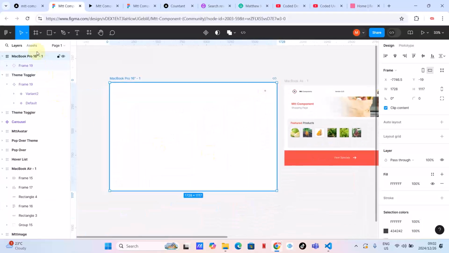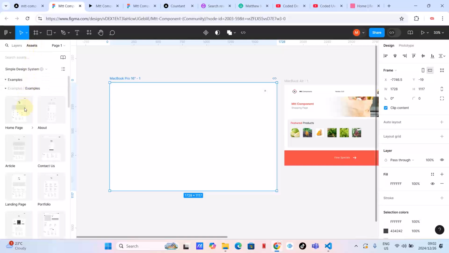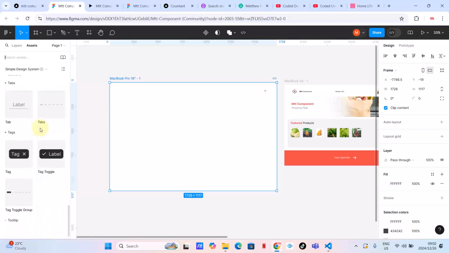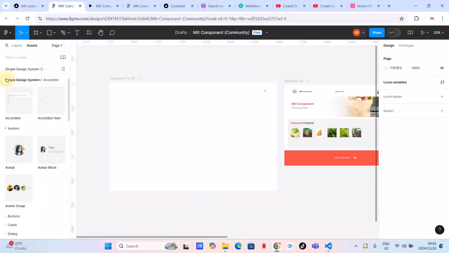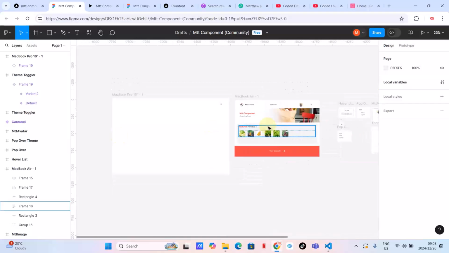Let's see on assets. Can't we drag and drop these avatars from here? Don't I have these? Or it's me. Can't I have, let's say, the Mtt avatar? It's not here. Okay, fine. For now, let's just use the drag and drop, the copy and paste.